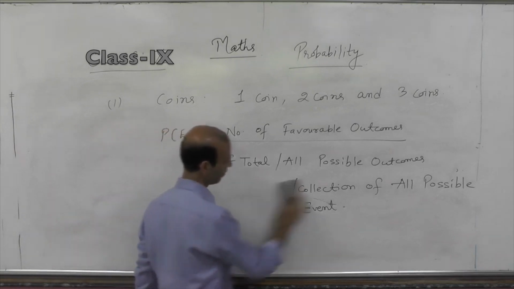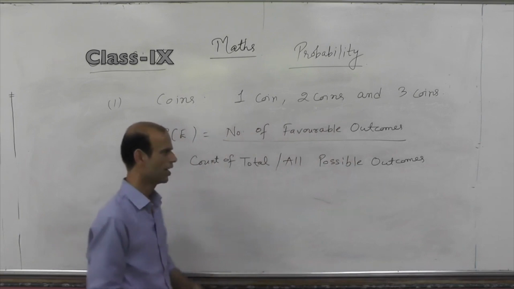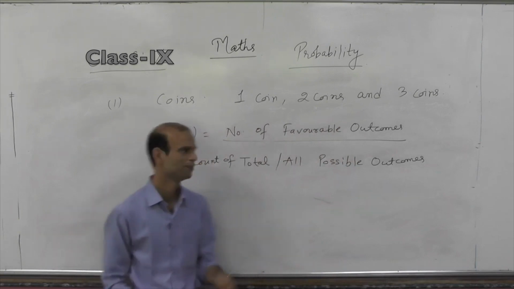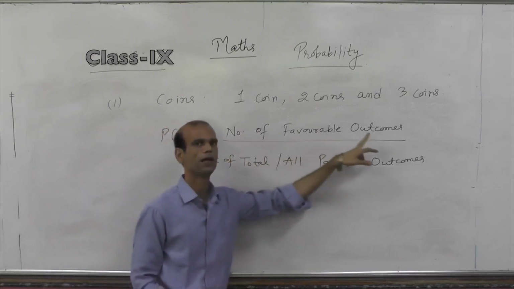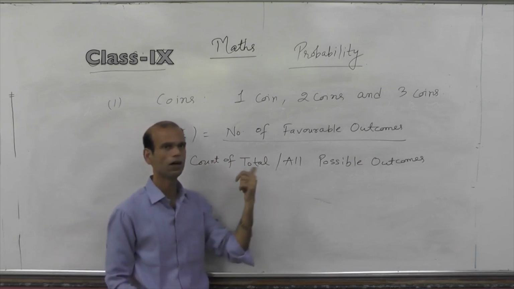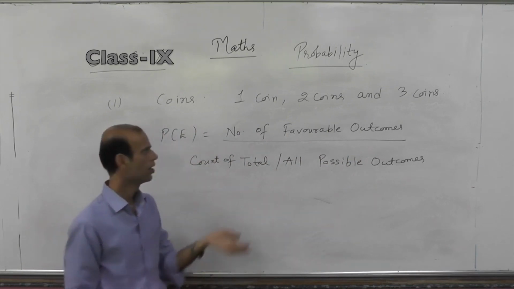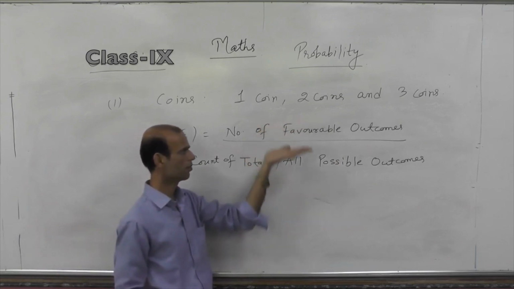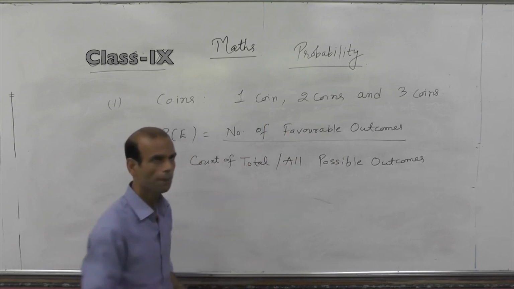Remember to learn the formula for probability. Students always get confused; I had seen it in class 9. Probability of any event is the number of favorable outcomes divided by either total or all possible outcomes. Both signify the same. All means what? Total number.